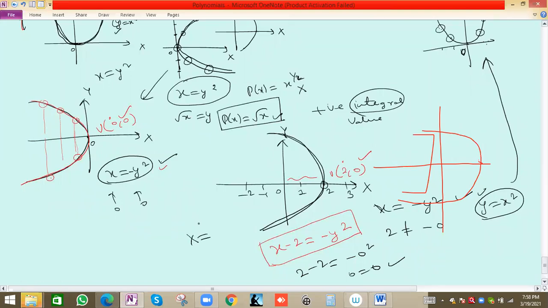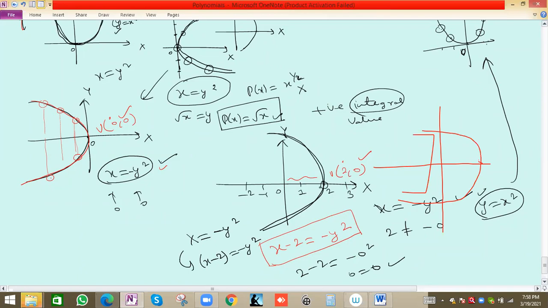So we can write this as capital X equal to minus y square, and capital X is x minus 2. Capital X means another value of x. So x minus 2 is equal to minus y square. Y is the same, no change in y. So x is only changing. X becomes capital X, and capital X will be x minus 2 because 2 units is shifted to the right hand